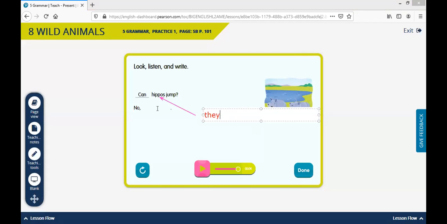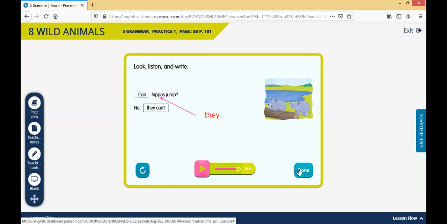No, they can't. Okay, they is representing hippos because it's in plural. It's two or three or four, more than one. Perfect. All right.